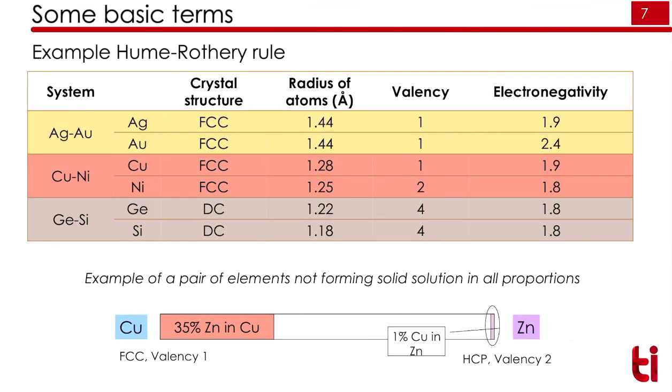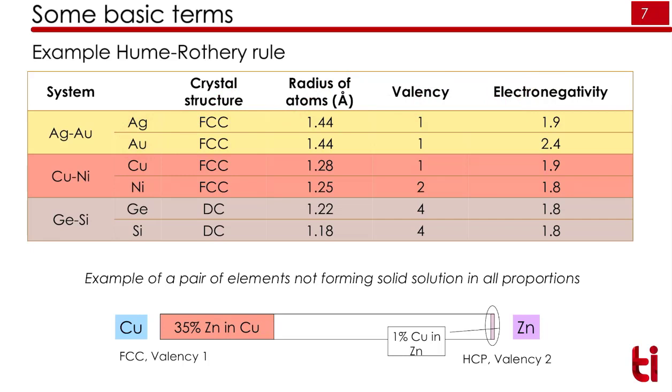So the first example is Ag and Au. They have the same crystal structure. Their radius ratio is almost the same, so the difference is less than 15%. Valency is the same, and the electronegativity difference is small. So it follows all the Hume-Rothery conditions, and thus it will make a solid solution between these two elements.